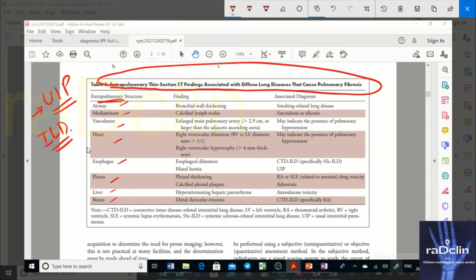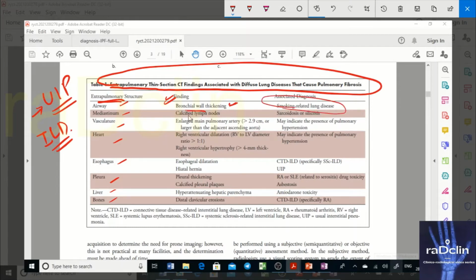Why is it important? Because you may find some findings which go against idiopathic interstitial pneumonia, and they suggest a cause for that particular ILD. And the moment you have these findings, which suggest a particular cause for this fibrosis, the question of the idiopathic label is out. It could be related to some cause, and that's a good thing, because if you treat that disease, you treat that ILD as well. Although fibrosis will not heal, it is irreversible, but it will slow down the progression, because now you have a diagnosis, you have a cause. Say, for example, if you look at the airway and you see bronchial wall thickening, this means the airway is inflamed, so it could be smoking related lung disease that is in question.